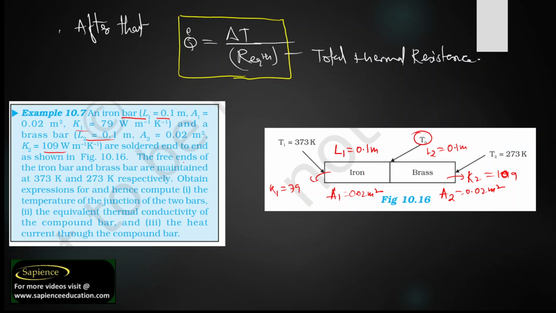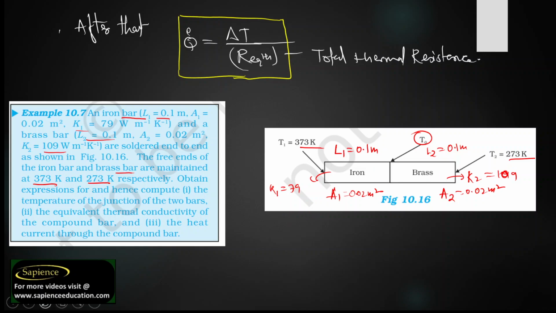Okay, so the free ends of the bars are maintained at temperatures of 373 and 273. See here, the temperature has been maintained as 373 as well as 273. Obtain an expression and hence compute the temperature at the junction of the two bars. So we need to understand what the temperature T naught is.